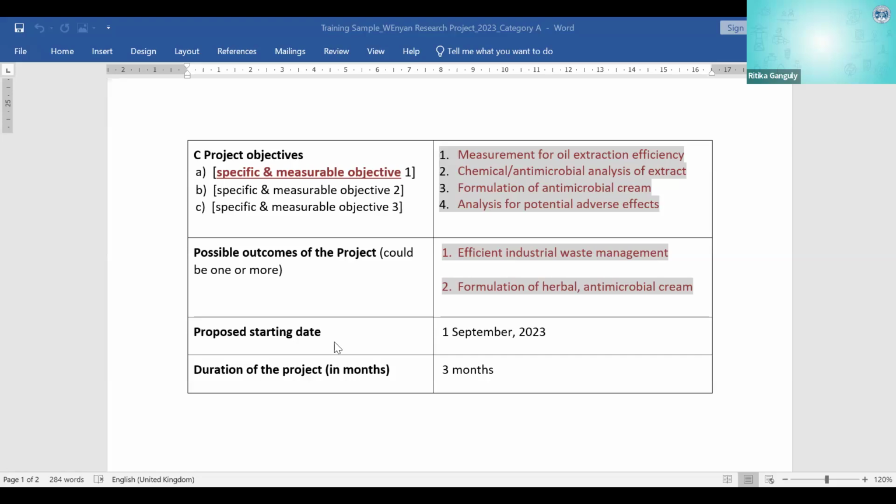Okay, we know that more than 2 is a bit very mature and none of you are there, at least from what I knew from last year. So we know that you will have one or at the max 2 possible outcomes totally. Again, proposed time and duration is the same explanation that I gave for category B. So what's there? Okay, now I will ask you if there are any questions.